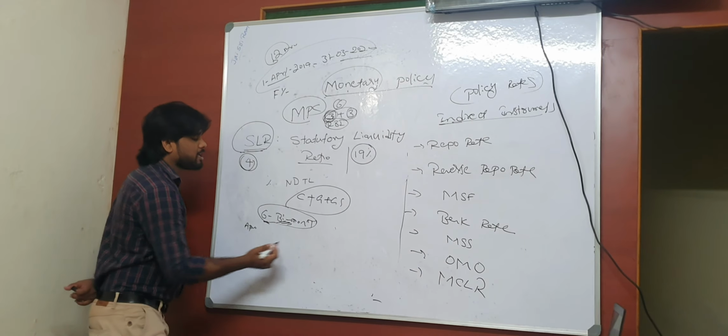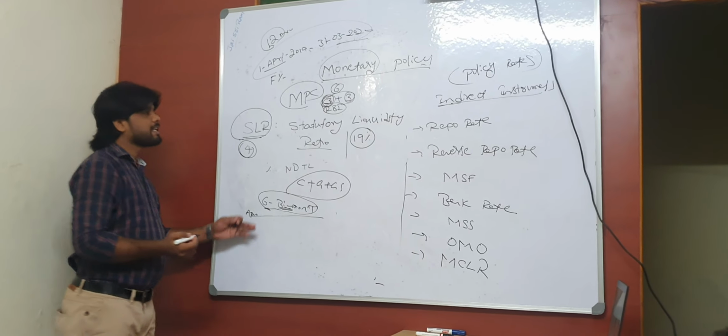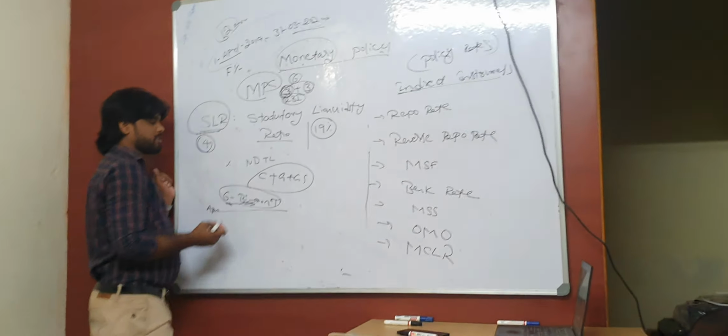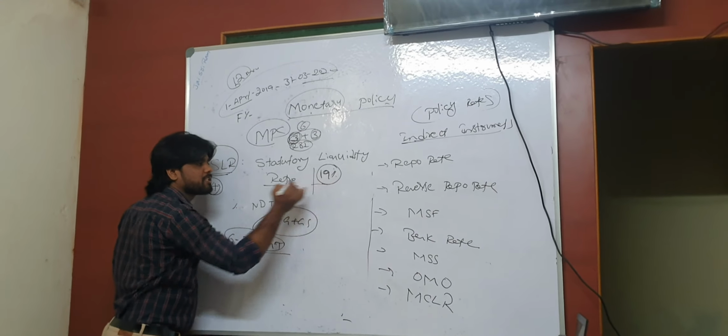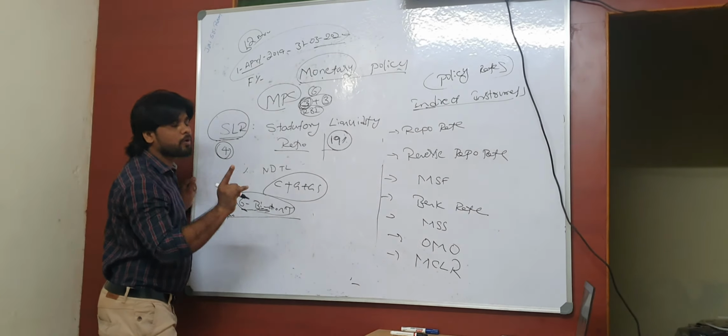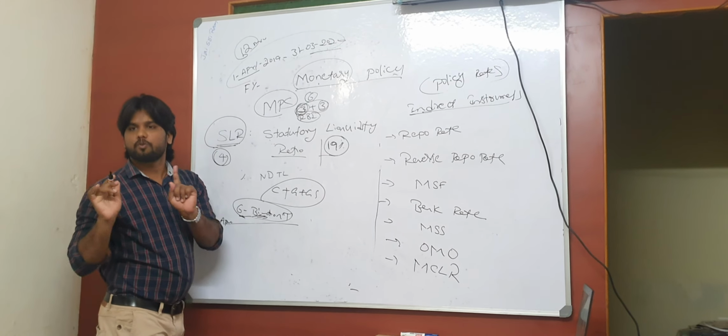You may ask, what is the meaning of basis point? First of all, these things are clear, right? So there are 6 bi-monthly policies, and in these bi-monthly policies only, they will change these numbers. Remember, at present SLR is 19%, CRR is 4%, and those two are percentages of NDTL only, right?